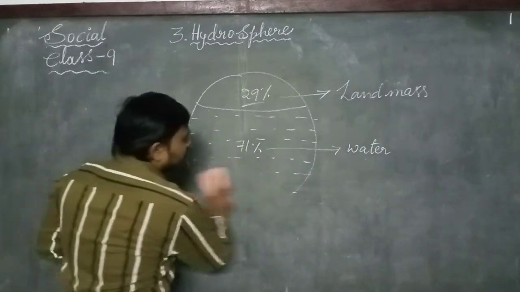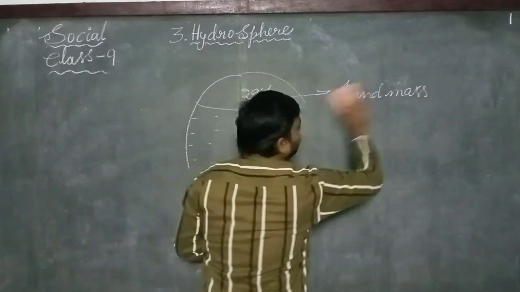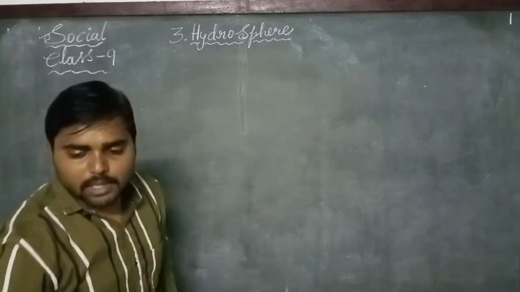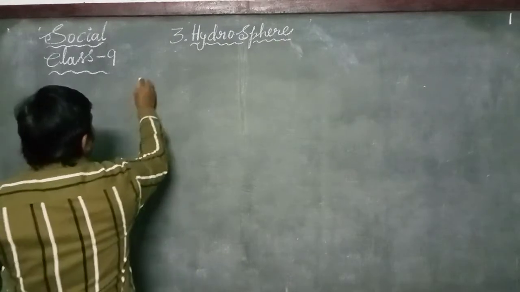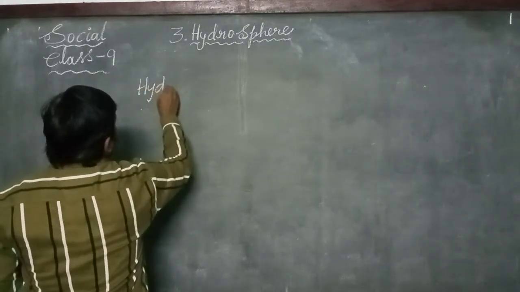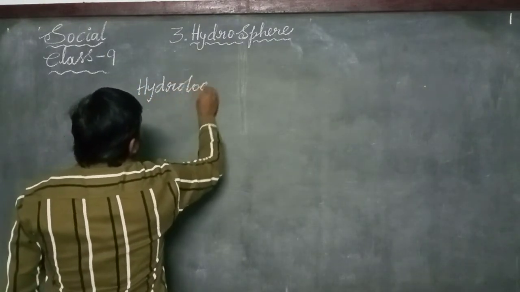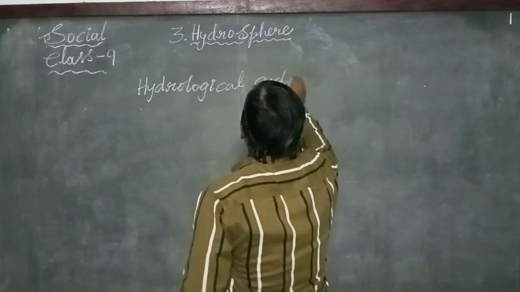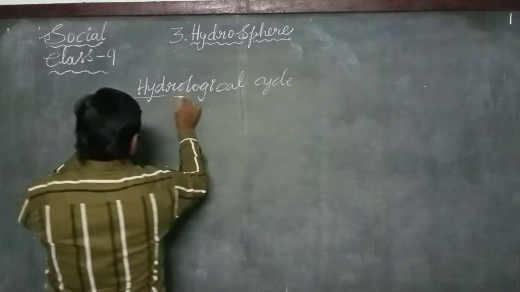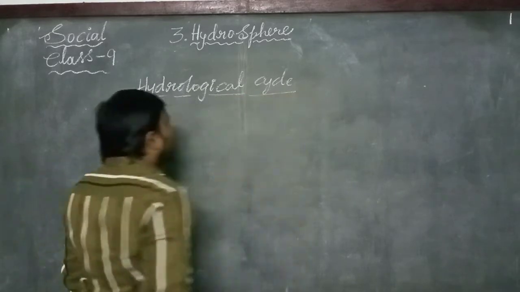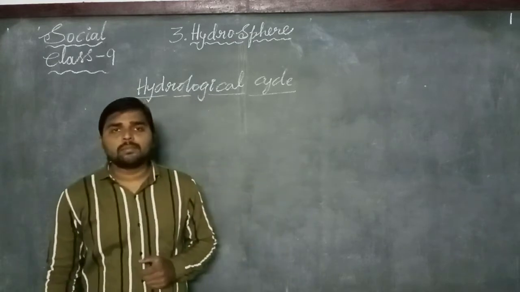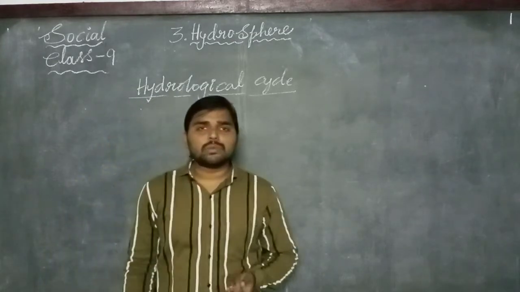To know the answers to these questions, we should know about the hydrological cycle on the earth. The hydrological cycle is a renewable cycle, a renewable resource.